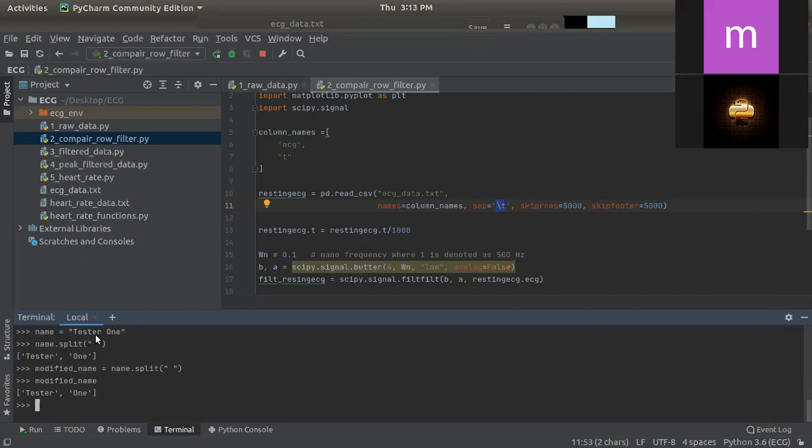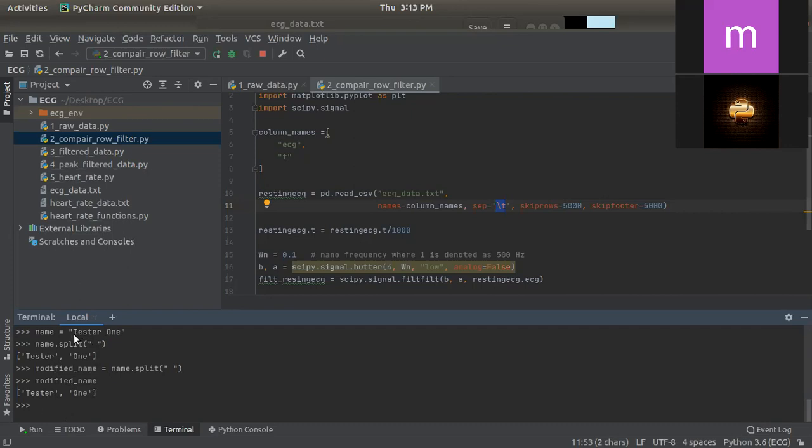It's a single line, and I need two different values, so I split with space using name dot split. I store that in modified name, which becomes a list with two parameters: tester and one.